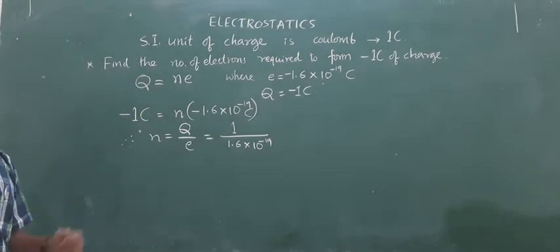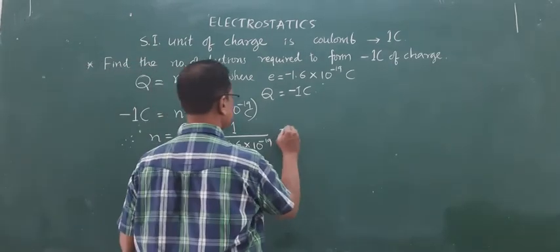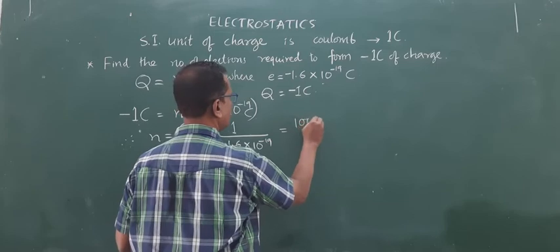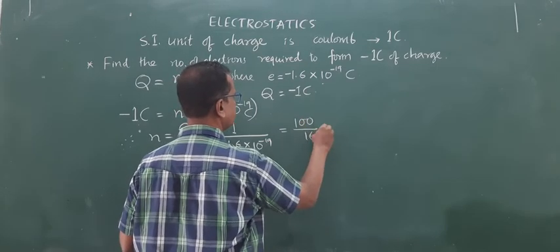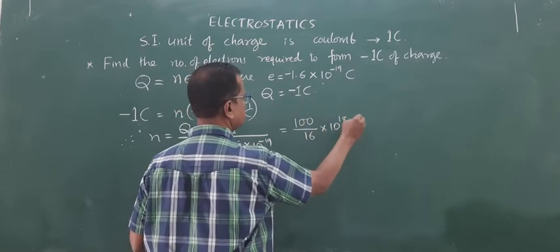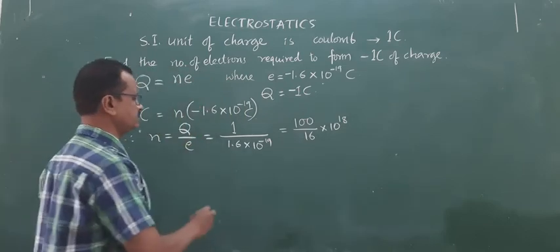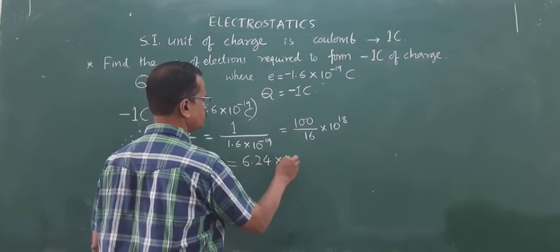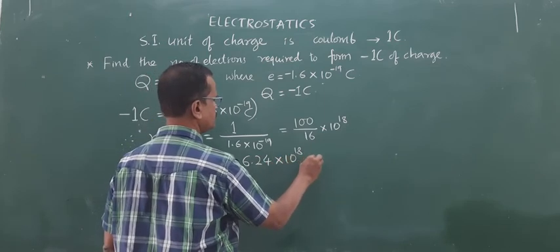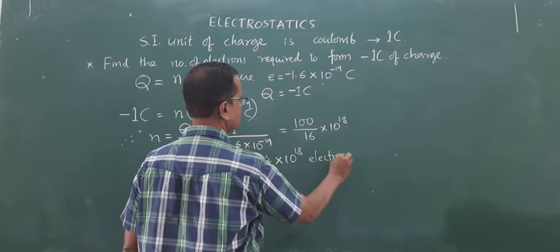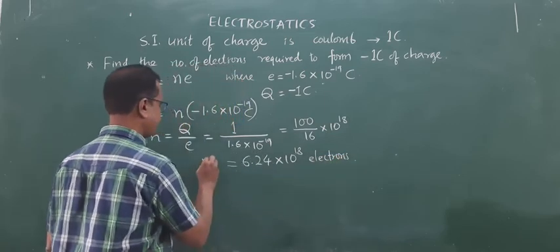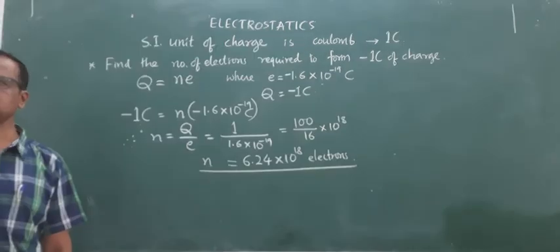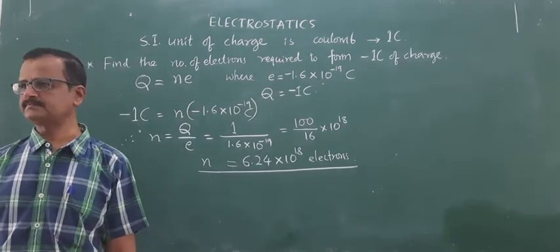So take this to the numerator. This becomes 100 by 16 into 10 raised to 18. If you calculate this, it comes out to be 6.24 into 10 raised to 18 electrons. This is the number of electrons required to just constitute 1 coulomb of charge.